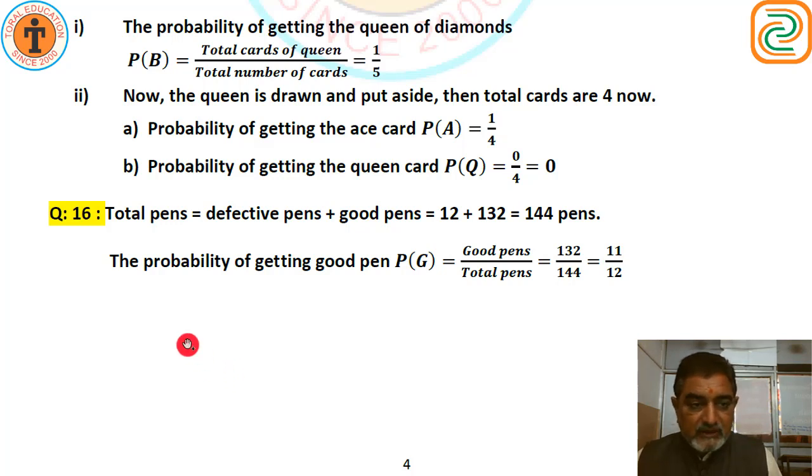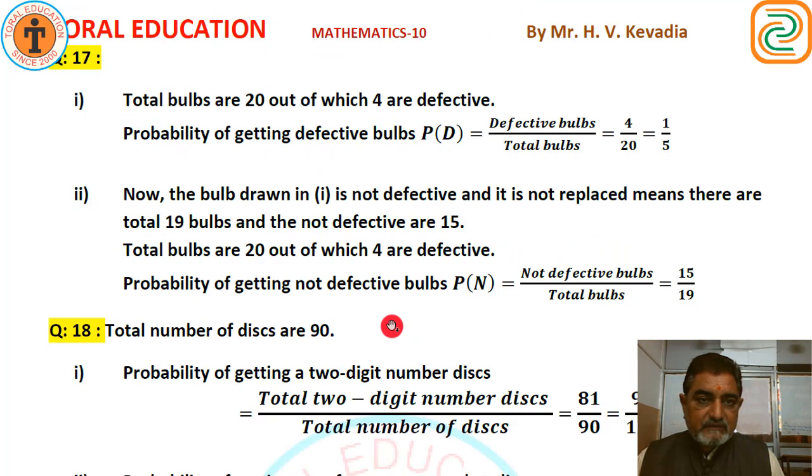Total pens are defective pens plus good pens, that is 12 plus 132, 144 pens. So probability of getting a good pen, P of G, equals good pens upon total pens, 132 upon 144. 12 11s are 132 and 12 12s are 144. So 11 upon 12 is our answer.